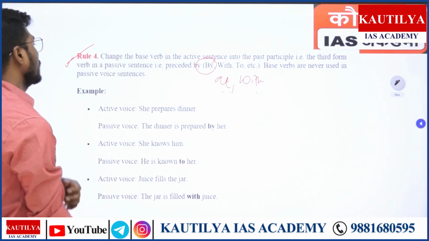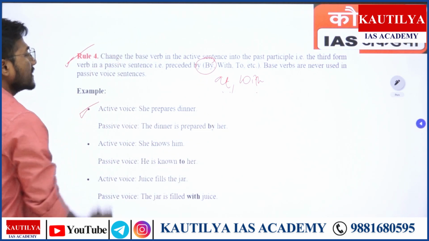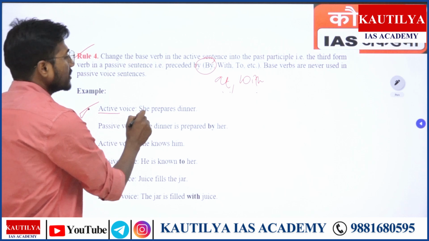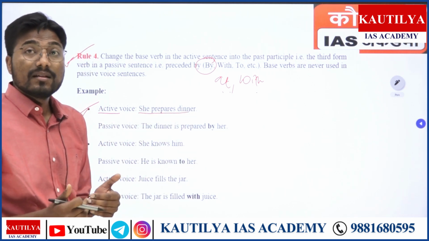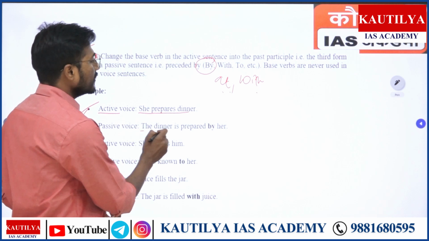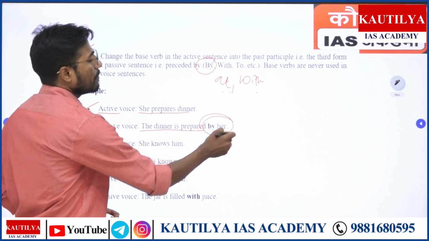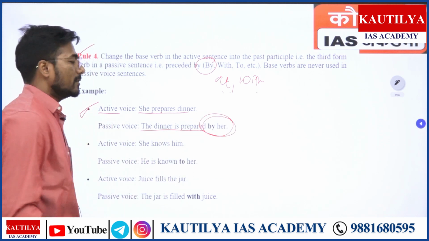उसकी लिस्ट मैंने बाद में दी गई है, ठीक है? Let's take an example like active voice, she prepares dinner, right? She prepares dinner. Now the dinner is prepared by her. So यहाँ पे by her आ गया, right?